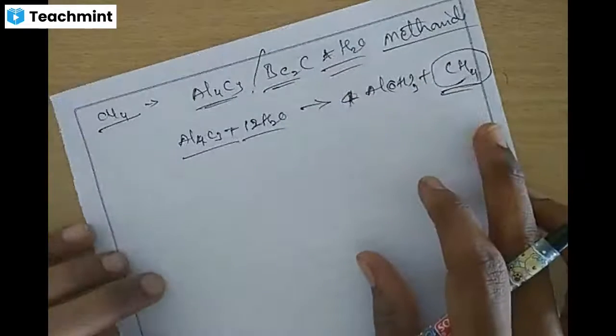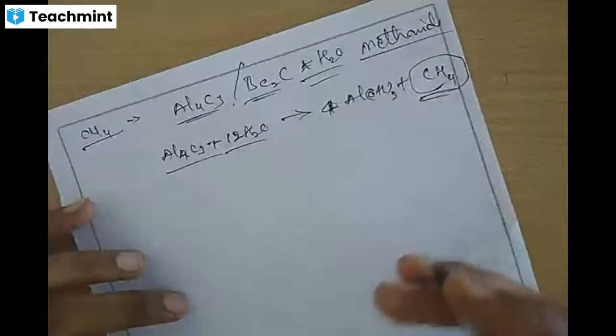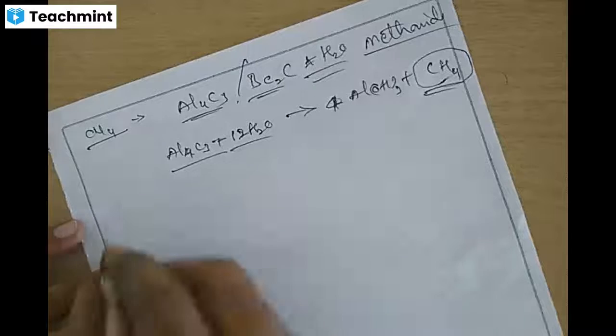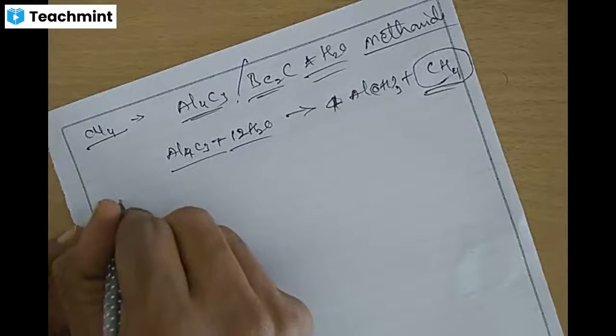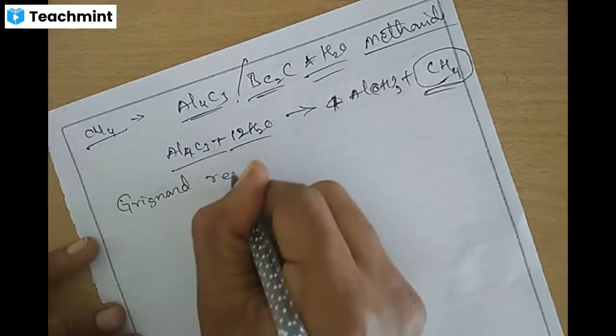Additionally, you have to remember, next year there is one more important process we are studying: preparation of alkane from Grignard reagent.